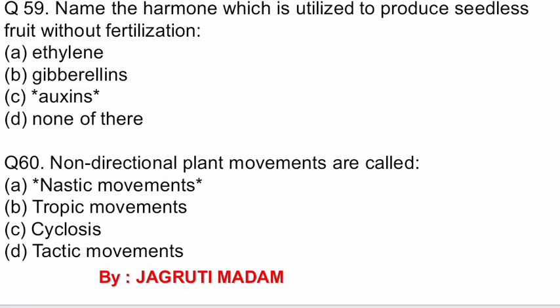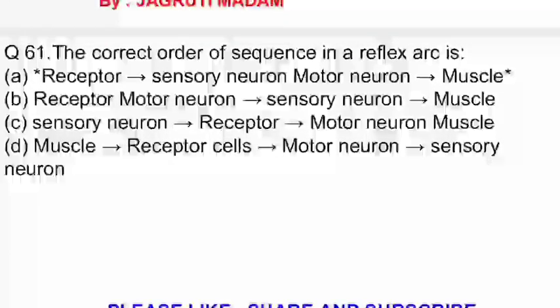Question number 59. Name the hormone which is utilized to produce seedless fruit without fertilization. Options are ethylene, gibberellin, auxin, none of these. The correct option is auxin. Question number 60. Non-directional plant movements are called, options are nastic movement, tropic movements, cyclosis, tactic movements. The correct answer is nastic movement.